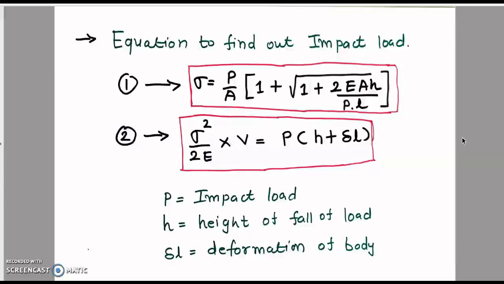Now we have two options to find out the stress and load during the impact load. First we have already discussed, and second is sigma square upon 2E into V. It is the strain energy and it is the work energy. So strain energy is always equal to work energy, so it is P bracket H plus delta L. Here sigma is the stress, E is the Young modulus, V is the volume, P is the load acting on the body, H is the height of fall of the body, plus delta L is the deformation of the body, increase or decrease in length. So using these two equations we can find out the stress and load.